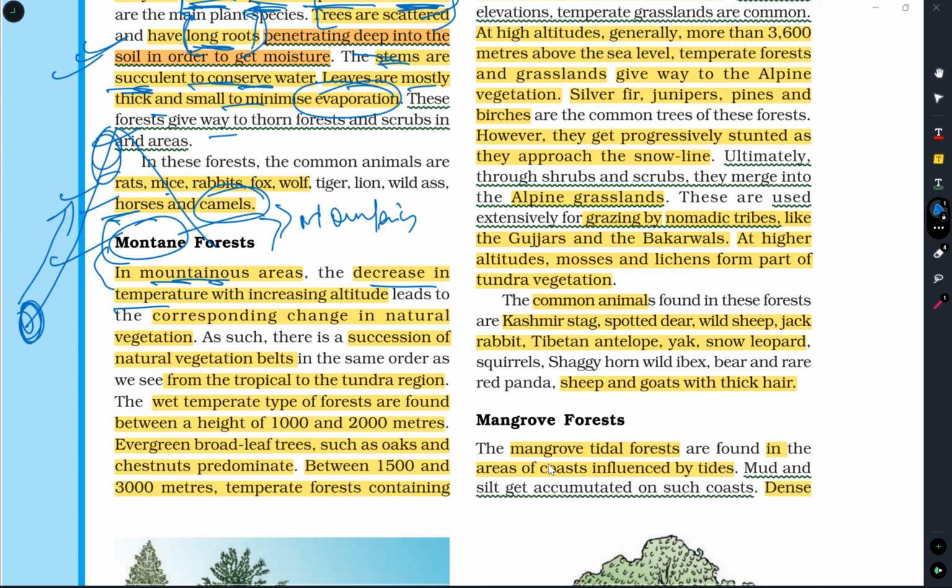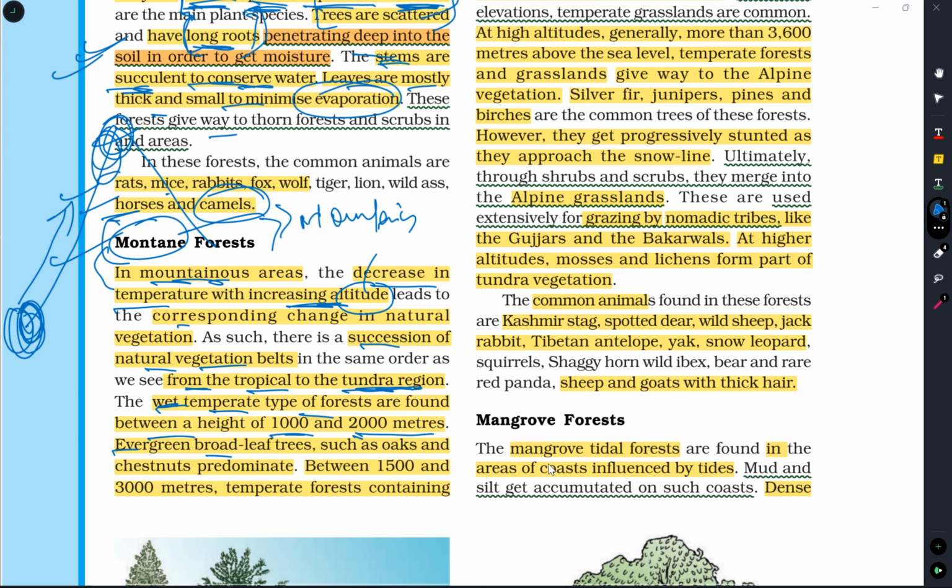Decreasing temperature with increasing altitude, what does that mean? Increasing height. There is a corresponding change in natural vegetation. As we go above, there is a succession of natural vegetation belts from the tropical to the tundra region. Here we can see tropical type of forest, whereas at the top of the mountain we can see tundra type of vegetation. Wet temperate types of forest are found between heights of 1000 to 2000 meters.